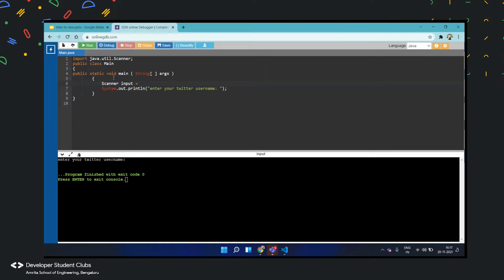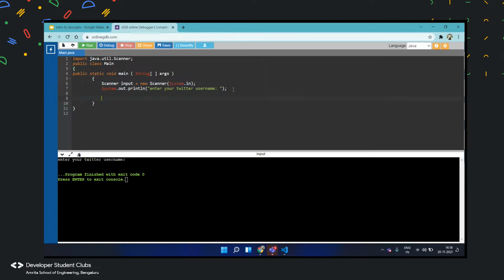Think of it like a box, where we put all the variables we are making. Here you want to make a new Scanner, with System.in. You'll write System.in, which basically allows you to input from your keyboard.